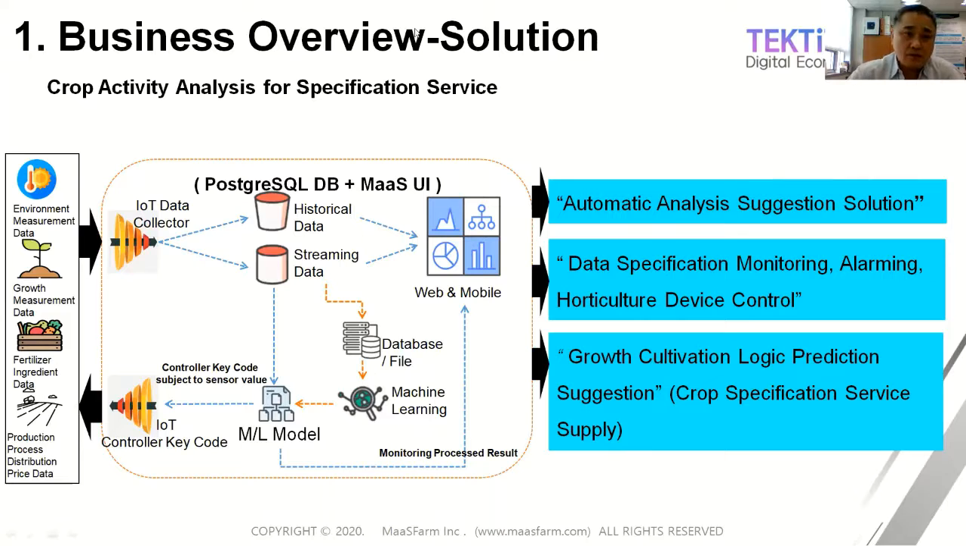This is also called a crop activity analysis solution for specification service. Our platform, the AI SaaS platform, collects environment data, growth data, and fertilizer data from the greenhouse using sensors through the gateway and LTE router. We also collect production, process, and distribution price data using open API. So we collect integrated cultivation data and non-cultivation data as a one-stop service, right?